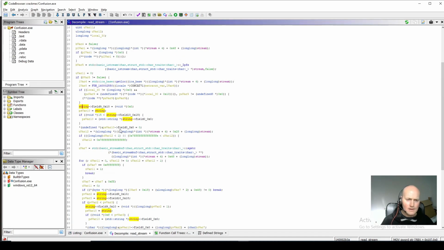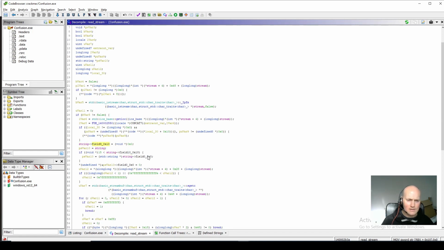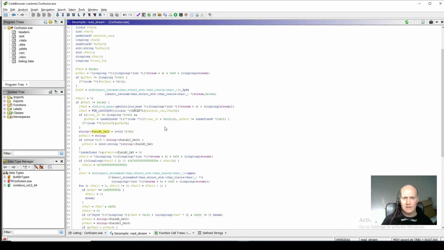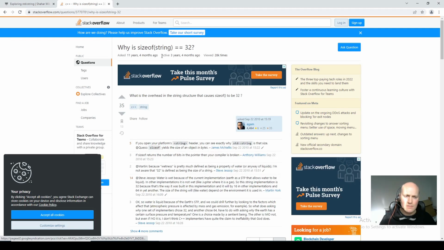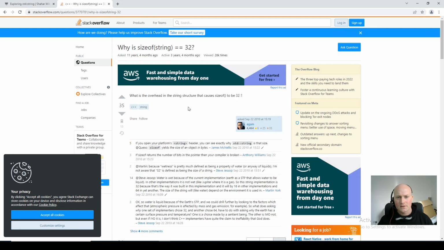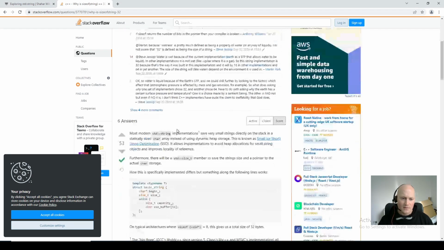Let me find another piece of code I wanted to show to explain this. Okay, so this is just a Stack Overflow question where somebody's asking, why is the size of the string 32 bytes?